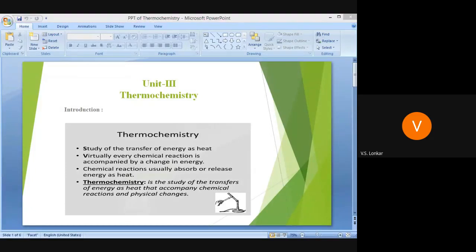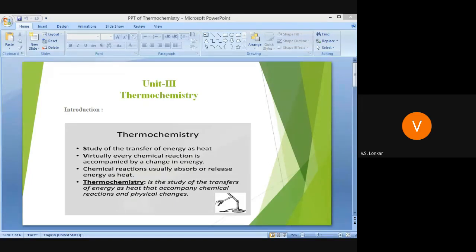See, this third unit is a very short unit, and no doubt the fourth unit is a long unit. But the third unit is very simple and short, and it includes very few points. You must know what you mean by thermochemistry, then some types of reaction, for example exothermic, endothermic, and thermoneutral reactions.